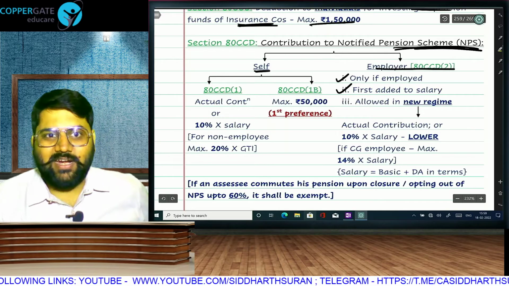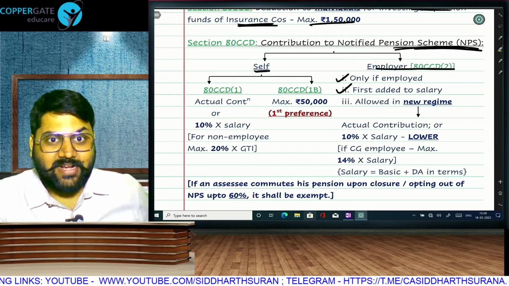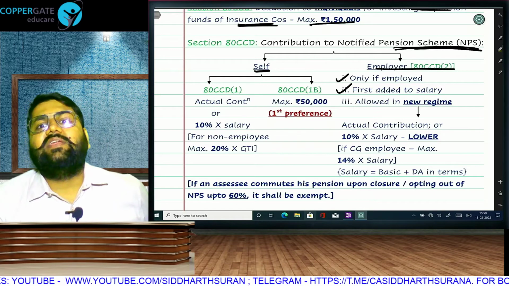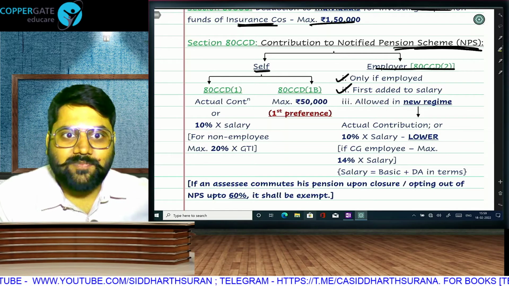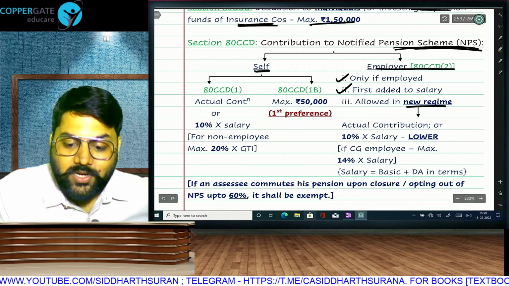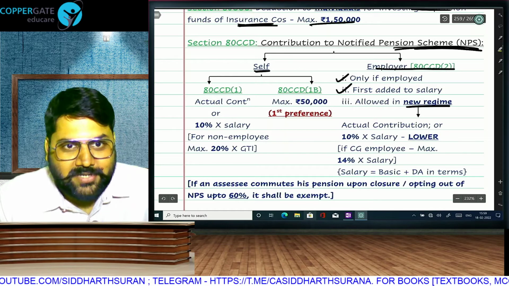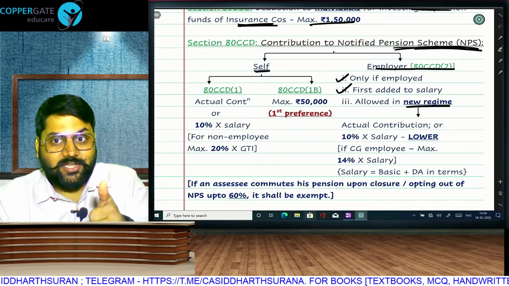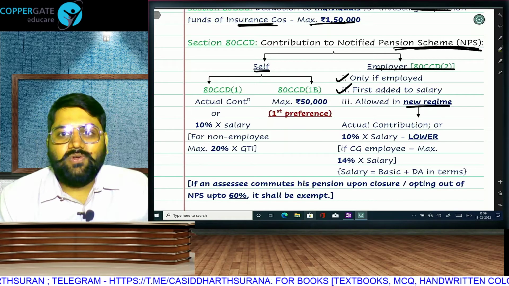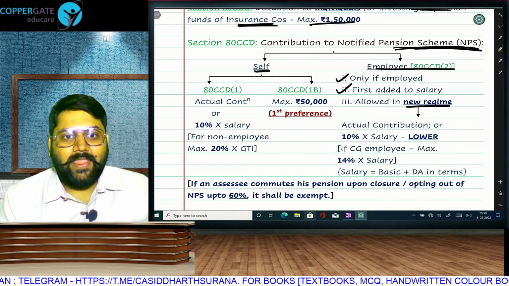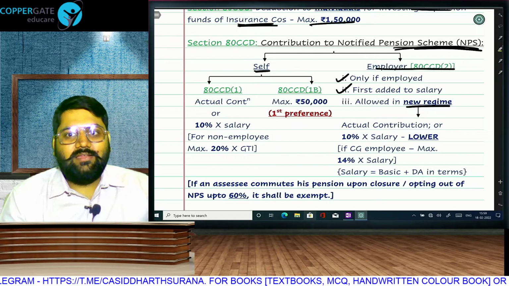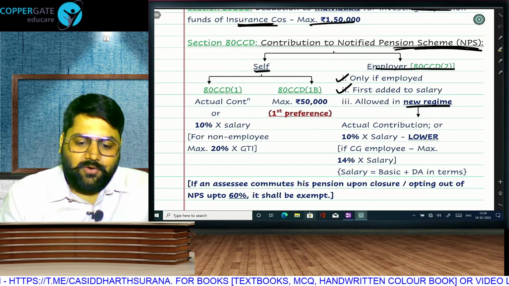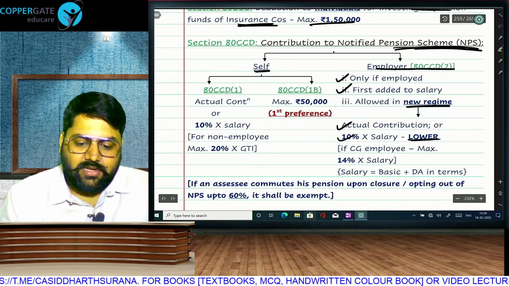Employer is giving me over and above salary. So first it will get added in my taxable salary. Then in chapter 6 I will get deduction. And because it is added in my taxable salary, in new regime it is allowed. In new taxation regime, chapter 6 deductions are not allowed. But there are exceptions. 80JJAA for job creation. 80CCD2. 80CCD2 is there because it has already been added in our salary. So you will be allowed actual contribution or 10% of salary, whichever is lower.